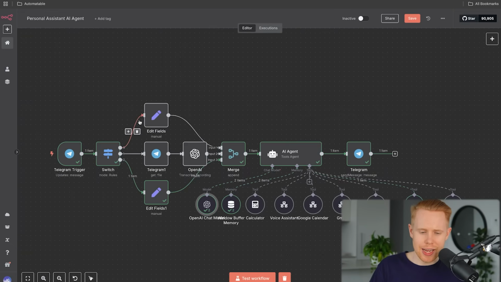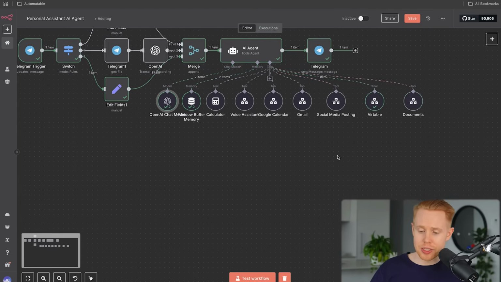The next AI agent that I think could save a ton of time here is a personal assistant. No longer do you have to potentially spend 50 grand on hiring your own personal assistant when you can get Telegram and n8n to do that for you through this AI agent. Essentially how this works is we just message Telegram here and we allow it to do whatever it is that we want it to do.